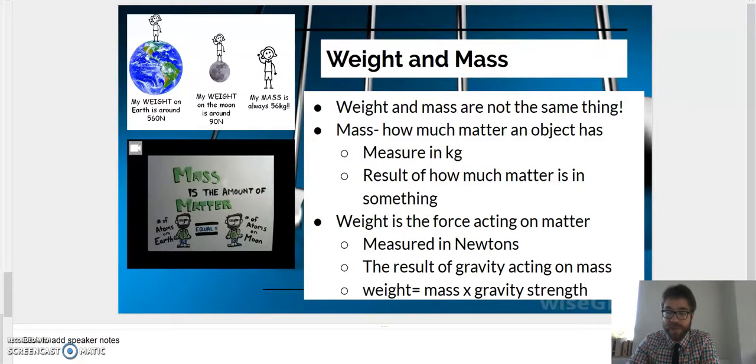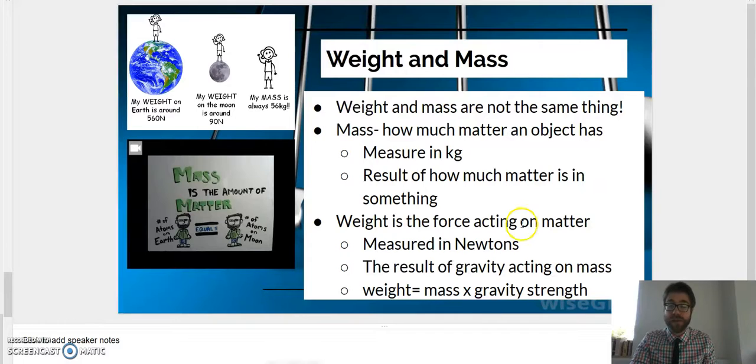Alright, weight and mass. Two important words, and you need to know the difference here. Weight and mass are not the same thing. Mass measures how much matter an object has, and weight measures the force acting on that matter. That means your mass is never going to change. Your mass is measured in kilograms, and your mass tells you how many atoms are inside of you. What's your mass like? How much matter is there?